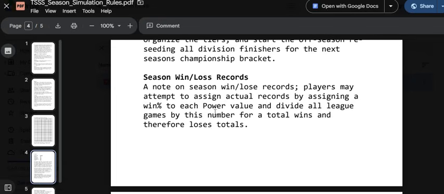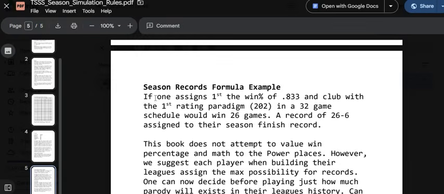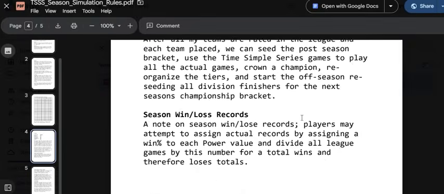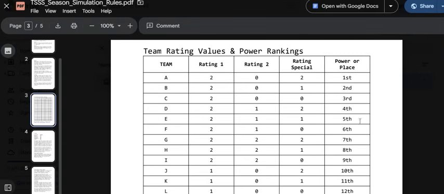Now, a note on season win-loss records. Players may attempt to assign actual records by assigning a win percentage to each power value and multiplying all league games by this number for total wins and therefore losses. So as an example, the season records formula: if one assigns the first win percentage to 833, so we go up here, and I could have put in another column that had win percentage assigned to these. And let's say in my universe, 833 is the best finish a team can ever have, right?